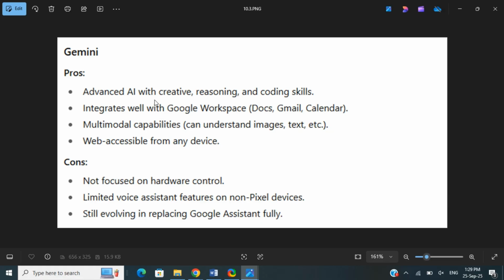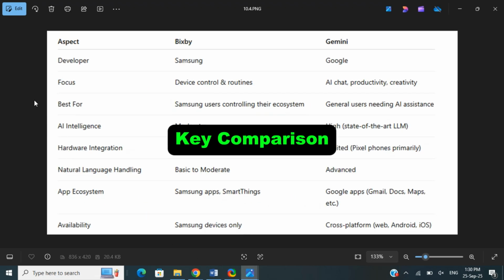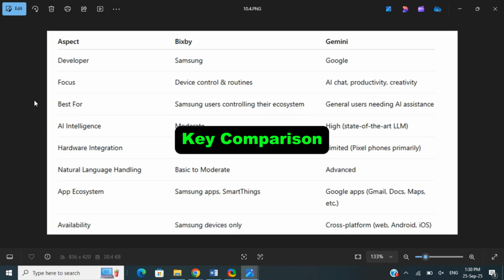The issue with that is it's not focused on hardware control. Unlike Bixby, it doesn't really focus on hardware control, and it has limited voice assistant features on non-Pixel devices. Only on Pixel devices does it have full control, and it's still developing toward replacing the Google Assistant fully, so it's still in that stage. Here is a quick comparison between these two platforms in a bit more detail.